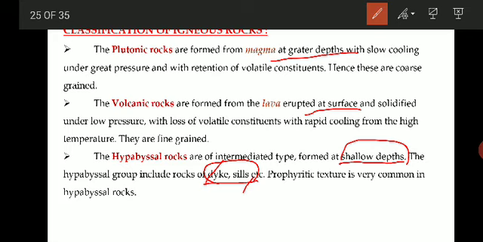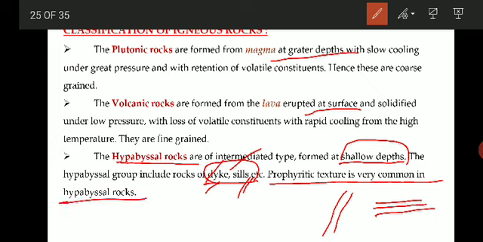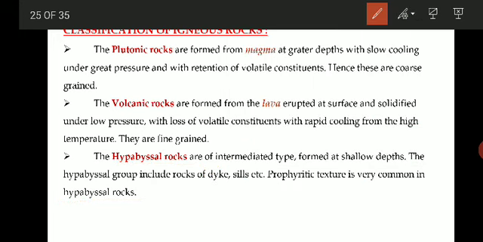We have discussed that whenever there is an eruption of magma, when it is cutting across the beds, we call it a dike. When the intrusion is along the bedding plane, we call it a sill. Usually the rocks present in dikes and sills are called hypabyssal rocks. They are formed at intermediate depth. Porphyritic texture is very common in hypabyssal rocks. So what is the meaning of this porphyritic texture?